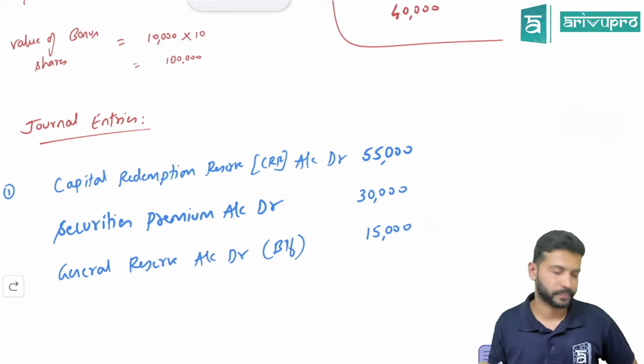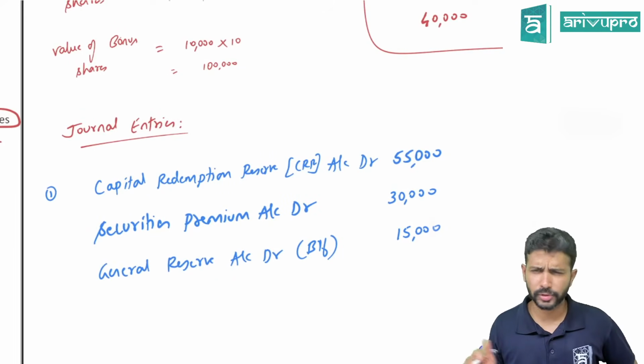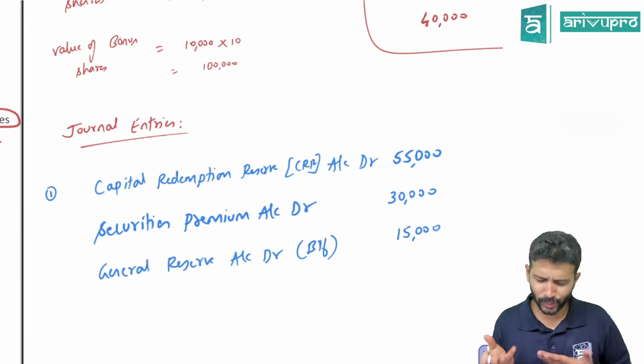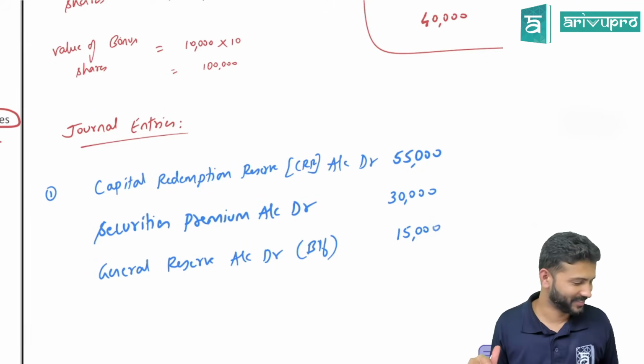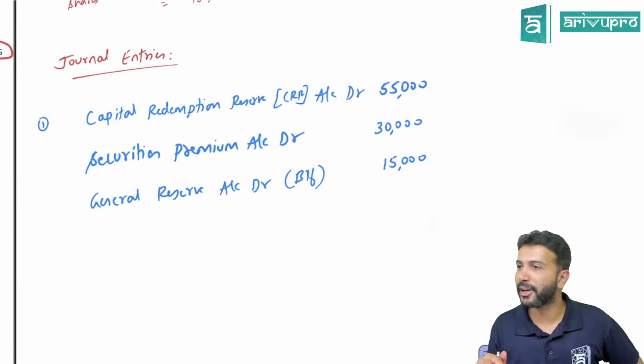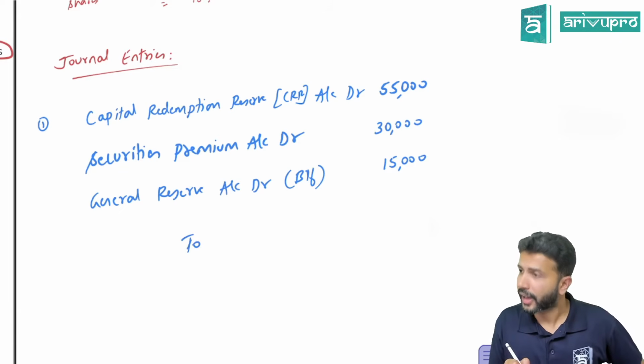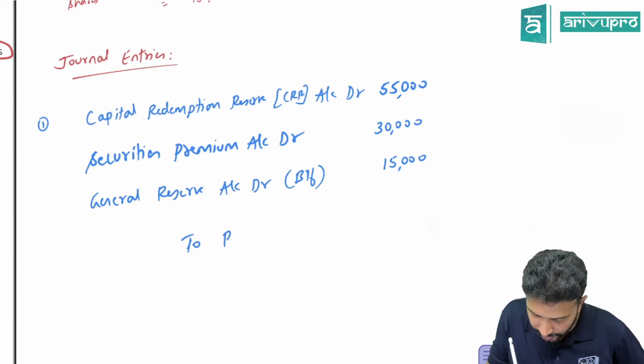Are we okay? So I want to use P and L. Use it. You're doing what the study material is doing, that's all. So debit is over, now credit what? To equity share capital. Correct? No. Don't write. Check the screen.